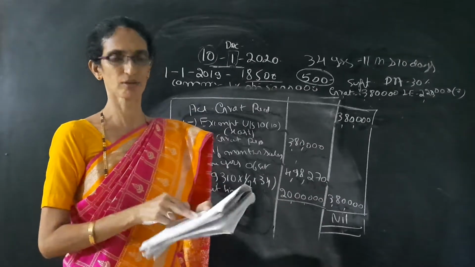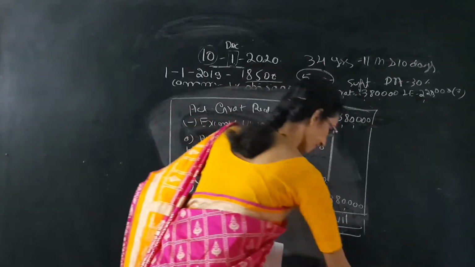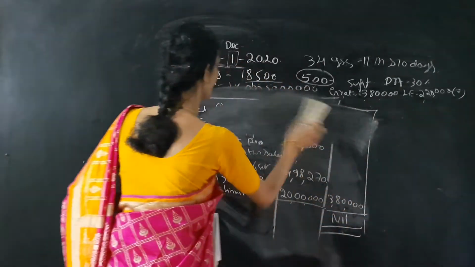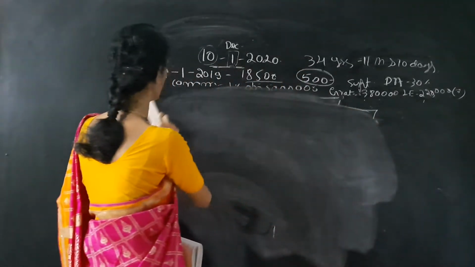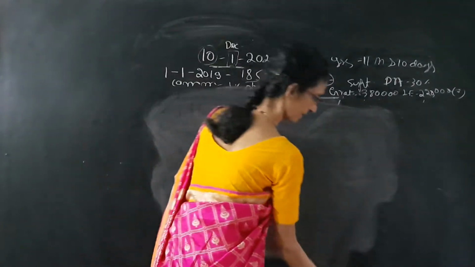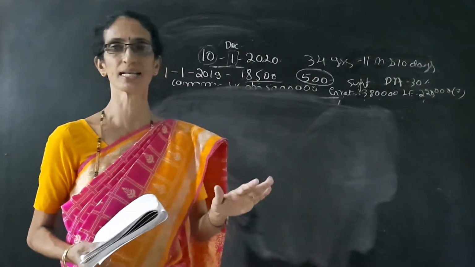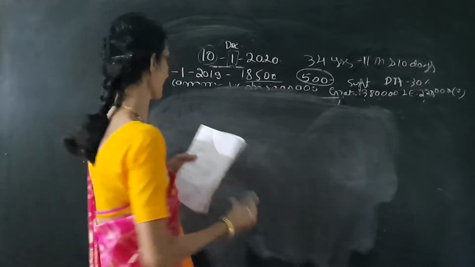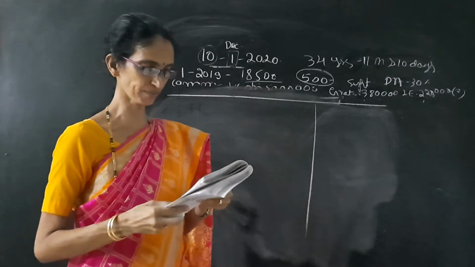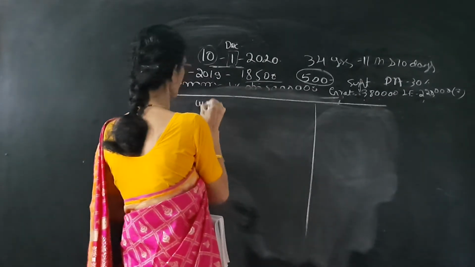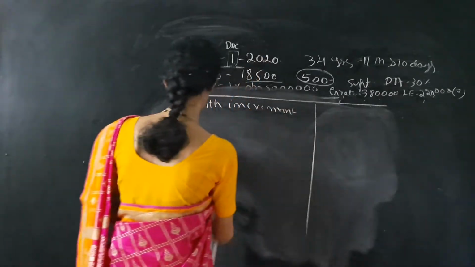Next we have to calculate the encashment of earned leave. Here also increment is given. We have to calculate the 10 months salary. Here not the 10 months average salary, it is only the 10 months salary. So first we have to calculate the 10 months salary, once again with increment and without increment.